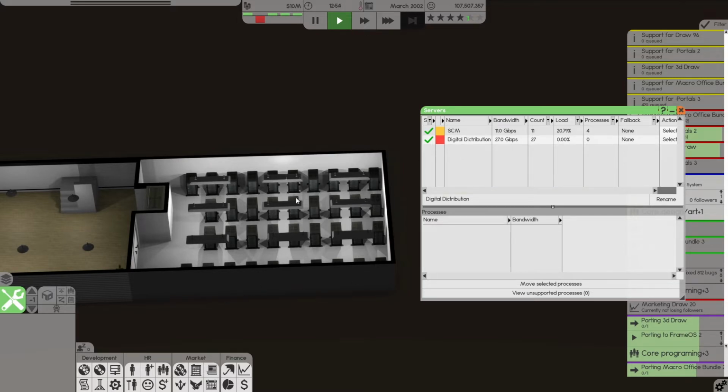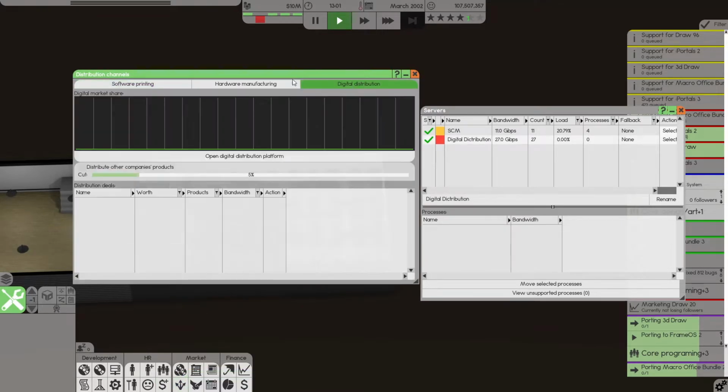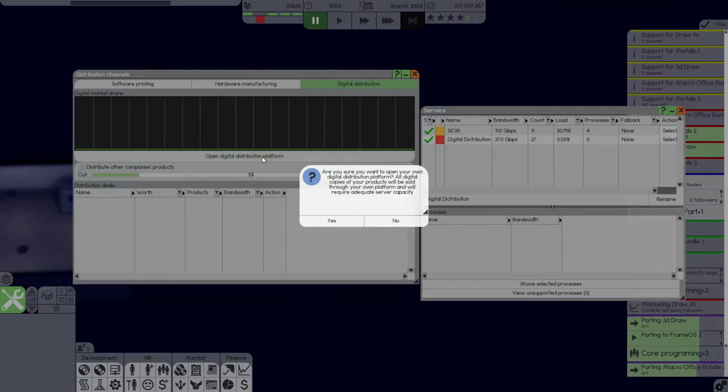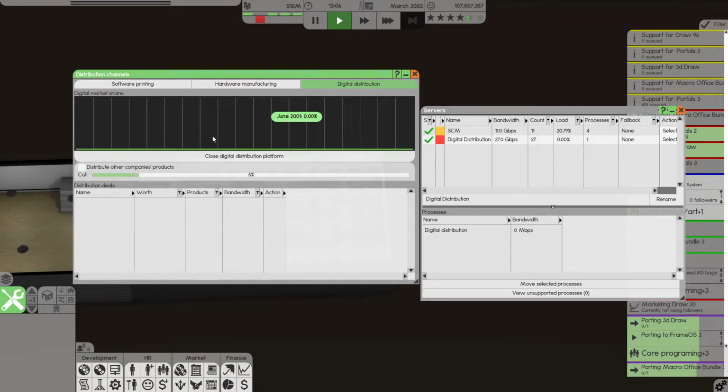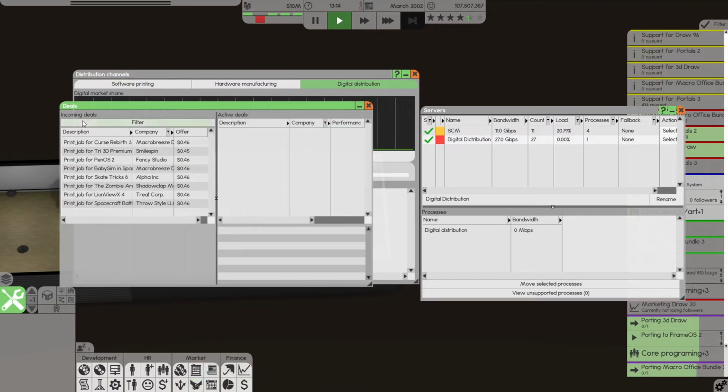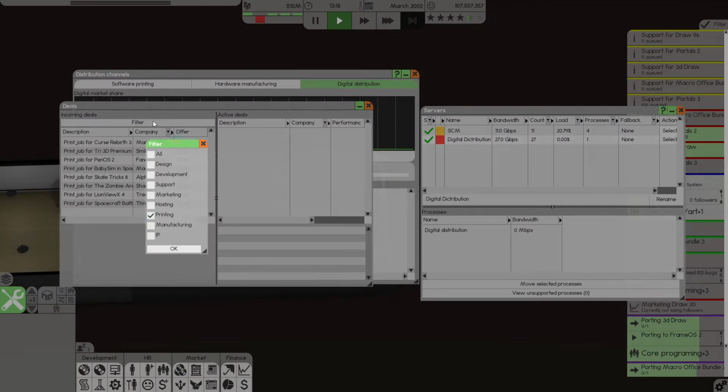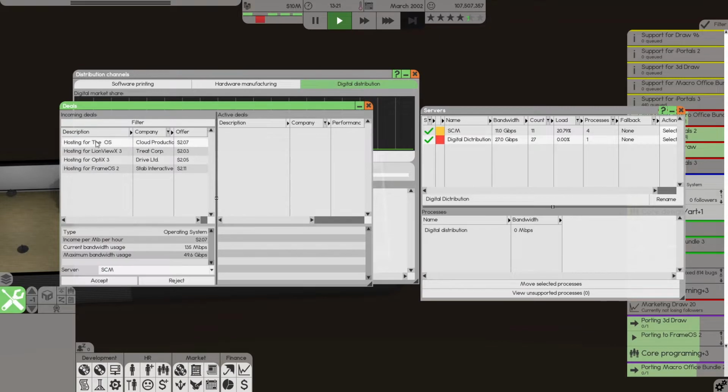And then I've moved everything else over to the digital distribution, which means we can open up ourselves a digital distribution platform. So I want to do that. Yes, I want to do it on digital distribution. And that means that both we can put our own products on that digital distribution place, and we can accept deals for digital distribution. So that would be in hosting, not printing, hosting. So I can host these guys, such as OS and stuff like that, on my digital distribution thing. Make sense? I think so.